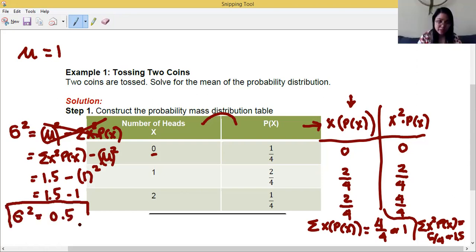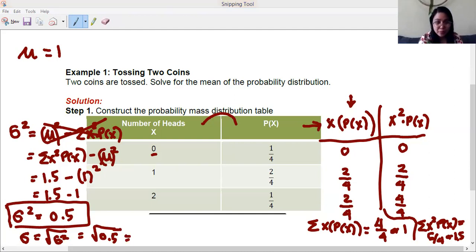The last one, the standard deviation. For the standard deviation, sigma is the square root of sigma squared. That is the square root of 0.5. This time for sure, you'll be using your calculators. And the square root of 0.5, let me check. The answer is 0.71.